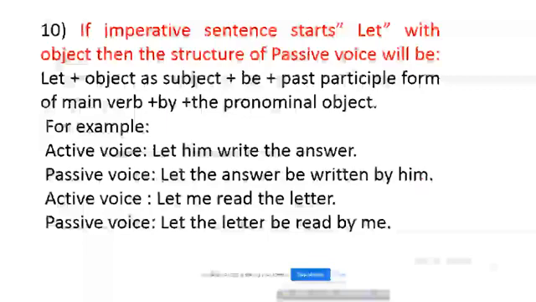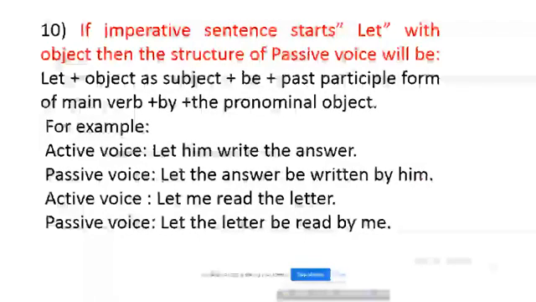Then if you are asked let him do it, then in passive form it will be let it be done by him.